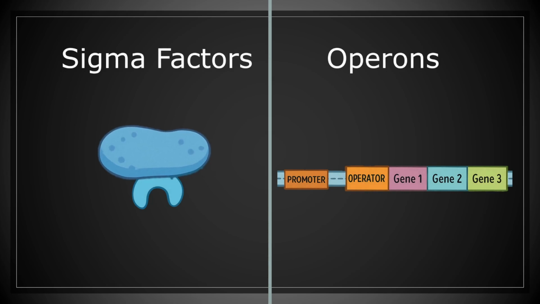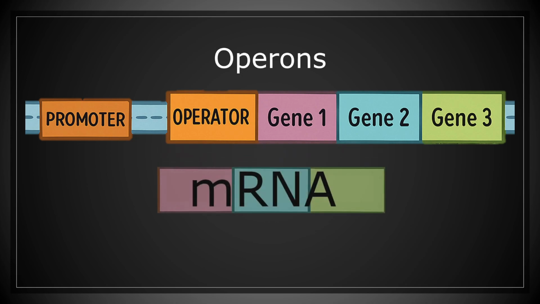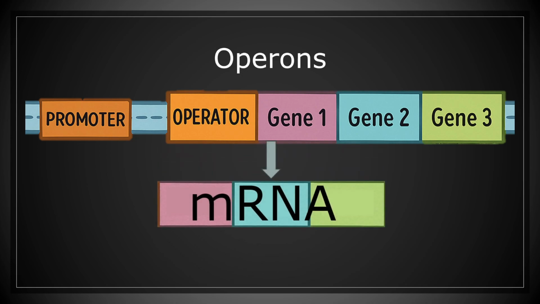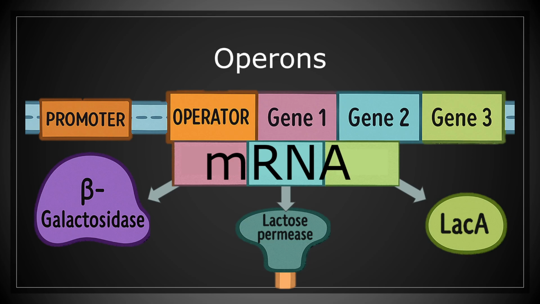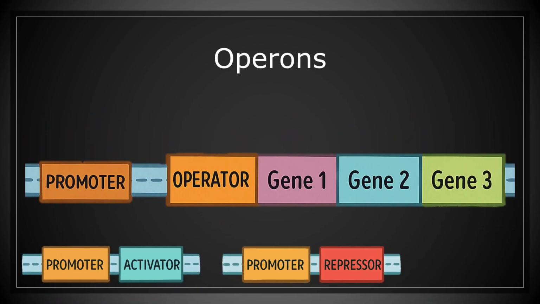The second way prokaryotes manage transcription is through operons, groups of genes transcribed as one mRNA. Thanks to having multiple start and stop codons, this single mRNA can be used to make several proteins, each starting at its own start codon. Operons have several parts. We'll focus on 5 of them today: the promoter, the operator, the activator binding site, regulatory genes, and structural genes. The promoter is where RNA polymerase binds.